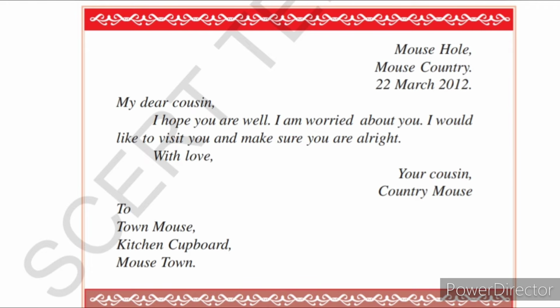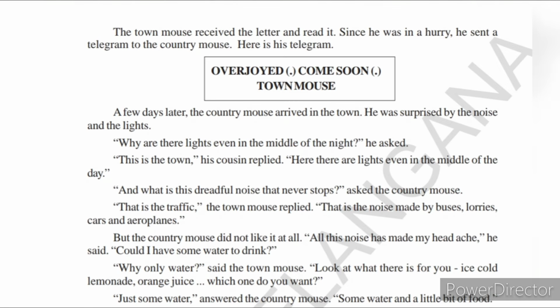Country Mouse wrote the letter to Town Mouse. The Town Mouse received the letter and read it. Since he was in a hurry, he sent a telegram to the Country Mouse. Here is the telegram: "Overjoyed, come soon, Town Mouse." So the Town Mouse read the letter which was sent by Country Mouse, and because he was in a hurry, he sent a telegram to the Country Mouse.